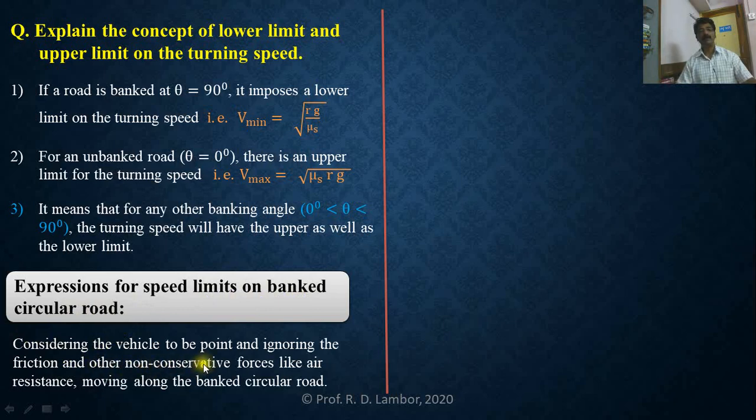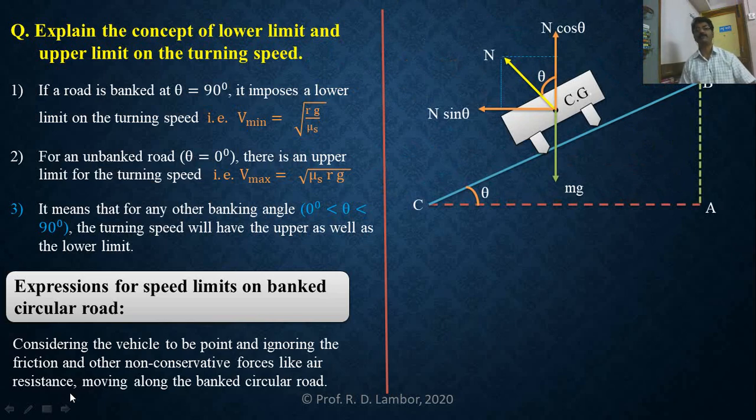At the same time, non-conservative forces like air resistance are ignored. That means we have not considered them here. And that vehicle is moving along a banked circular road. You can see the diagram for this expression. See this diagram. Can you see the diagram? Can you make out the meaning of what is mentioned in the diagram? This one, CA, is your horizontal surface.